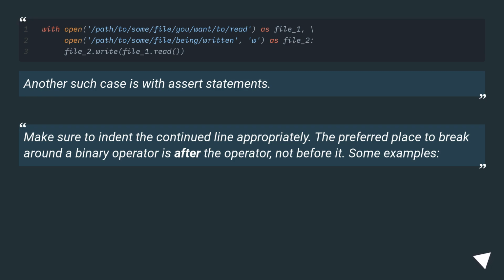Another such case is with assert statements. Make sure to indent the continued line appropriately. The preferred place to break around a binary operator is after the operator, not before it. Some examples.